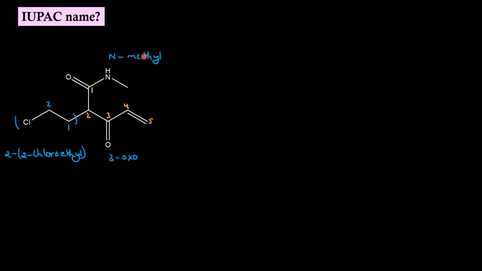Between these three prefixes, alphabetically, 2-chloroethyl comes first, then N-methyl, then 3-oxo. So the secondary prefix will be 2-chloroethyl, N-methyl, 3-oxo.